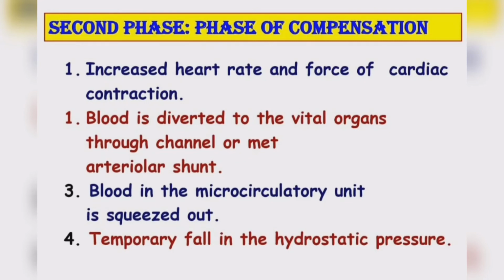Next, the blood in the microcirculatory unit is squeezed out. So what happens? Mainly the blood circulation goes to the central part of the body, that is the vital organs, and peripherally there is decreased blood circulation. Then in this phase, there will be a temporary fall in hydrostatic pressure, where the body is trying to compensate for the low blood pressure.